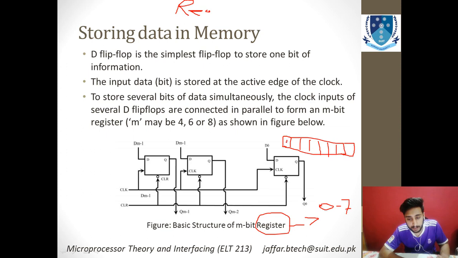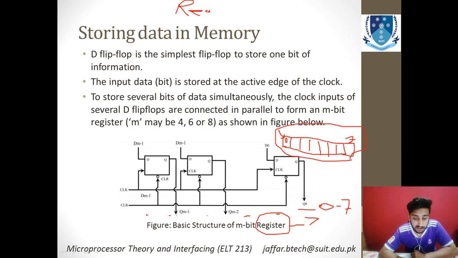So there are 8 different flip-flops, or you can say buffers, and each buffer or flip-flop stores the actual bit in that specific buffer. That is temporary memory, and this register is a combination of 8 of those flip-flops. So this is basically a register.